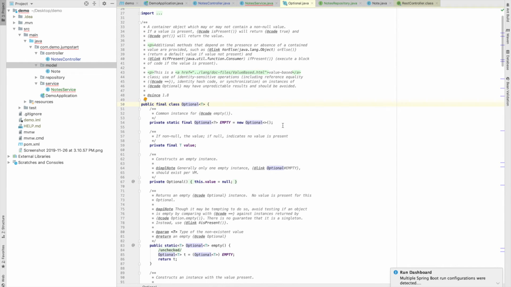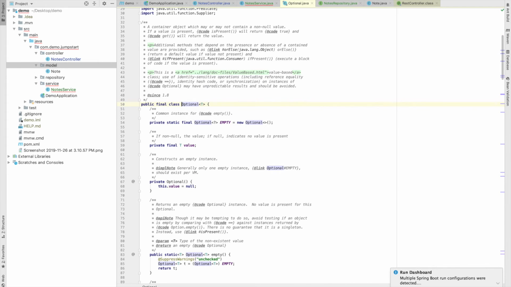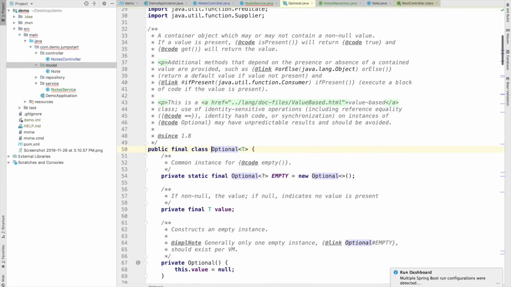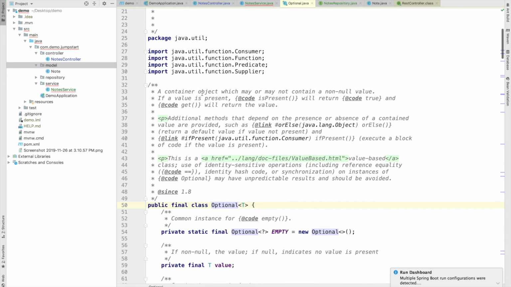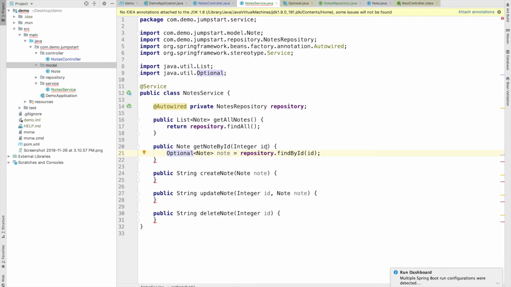So what Optional is, let's go through some documentation. This is the official documentation of Optional. Let me just zoom it for you. Here you can see a container object which may or may not contain a non-null value. So if we have to find some node, the value may or may not exist. If we give some wrong ID which does not exist in our database, then we will have to give some response.